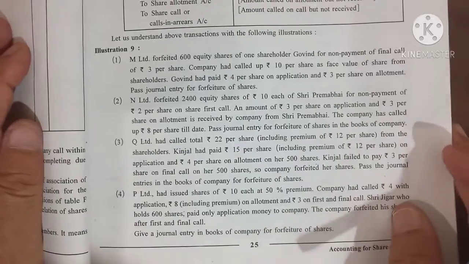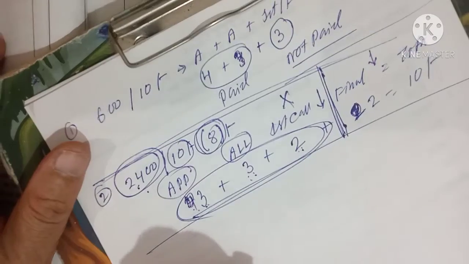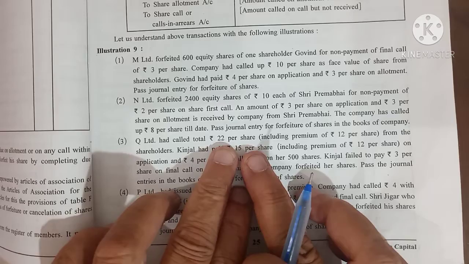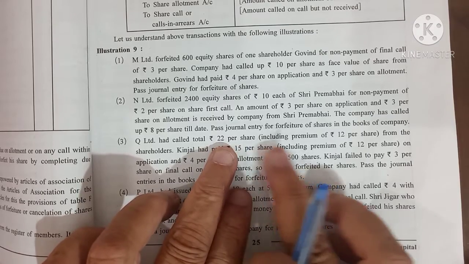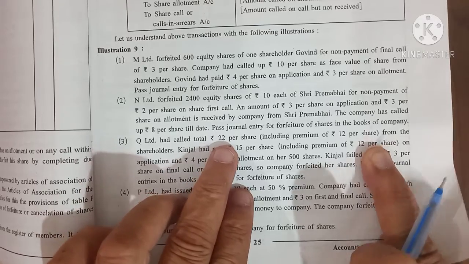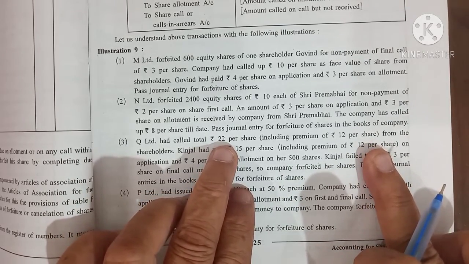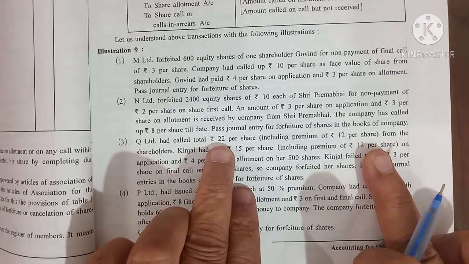Next, let me read the next one, the third one. What is the difference between the first one, second one and third one, you have to keep in mind. Q Limited had called a total of 22 per share, including a premium of rupees 12 per share. If I read up to this, I can say the face value was 10, because 10 plus 12 is equal to 22.